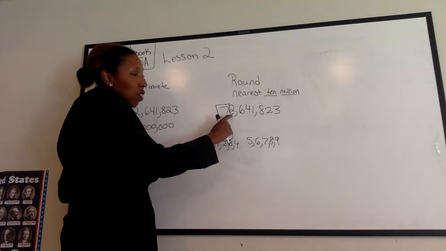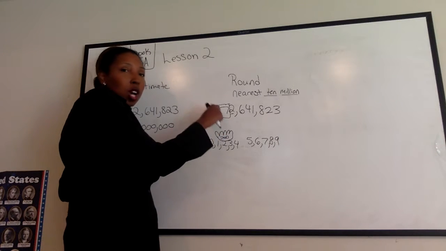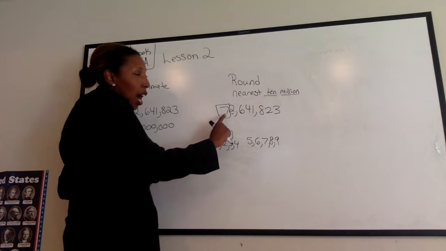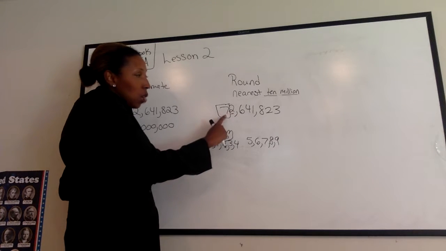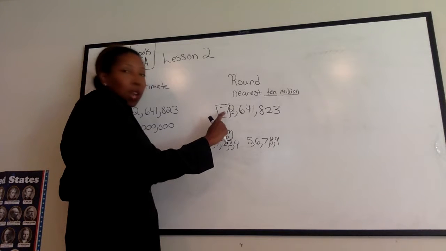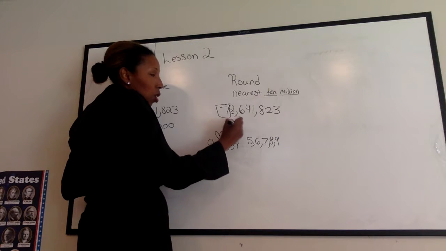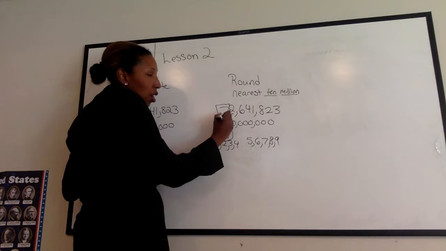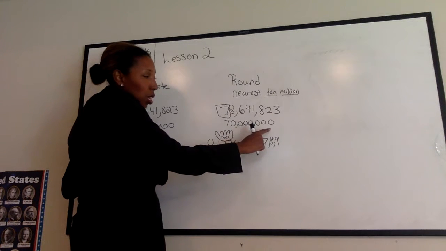So this is kind of like the elevator guy. The elevator guy tells the guy in the box, the elevator, what's going to happen. He's either going to stay on that floor or he's going to go change to another floor. And usually they go up to a different floor. So I have this elevator guy, and the elevator guy working today is 2. So this Mr. 2 is going to go into that elevator and say, stay right here, do not move. And then the elevator guy, like magic, poof, turns into a 0. So every other person turns into a 0. And Mr. Elevator guy said stay the same, so he will. So that's how you would round to the nearest 10 million.